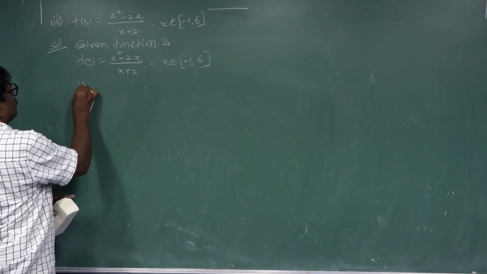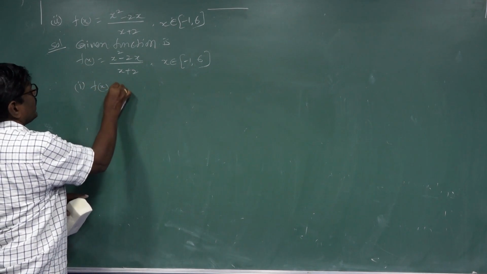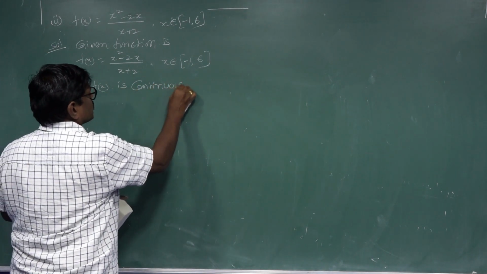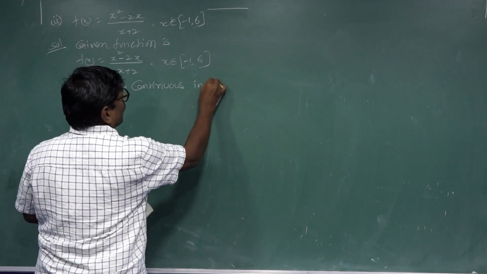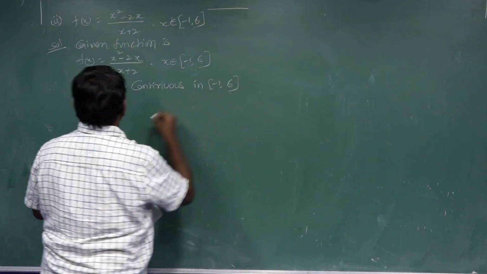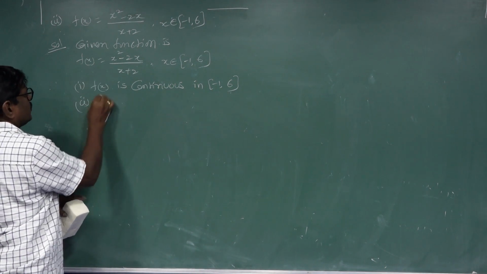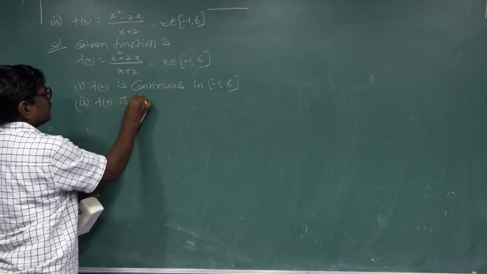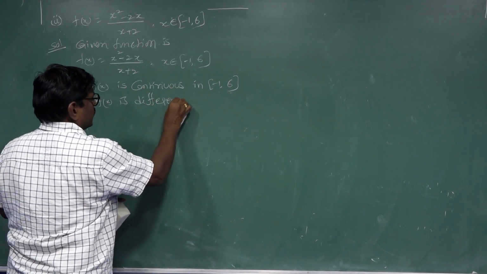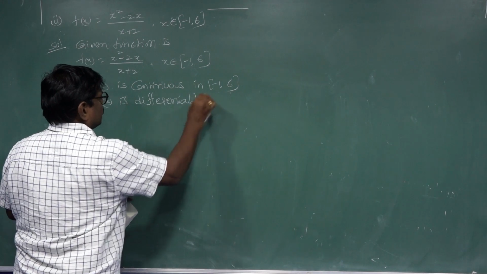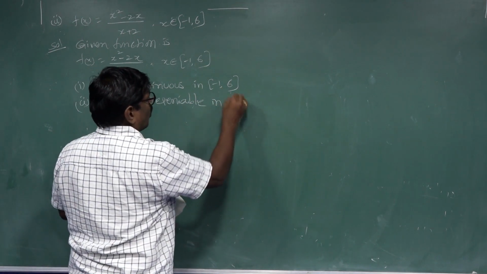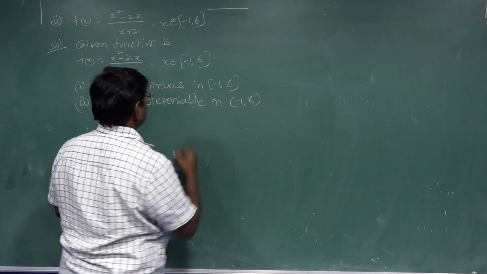First, f of x is continuous in closed interval minus 1 comma 6. Second condition, f of x is differentiable in open interval minus 1 comma 6.